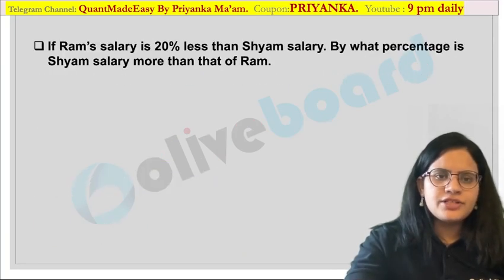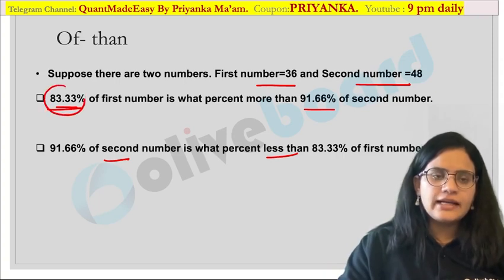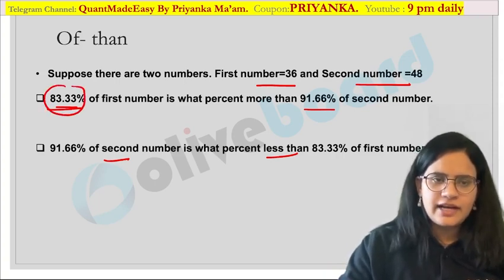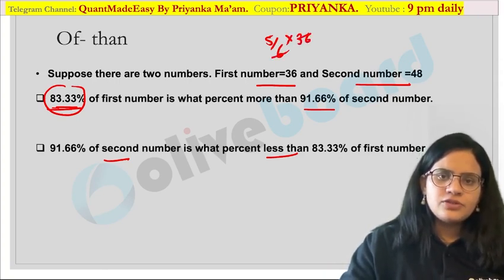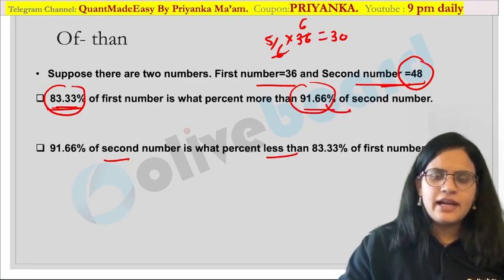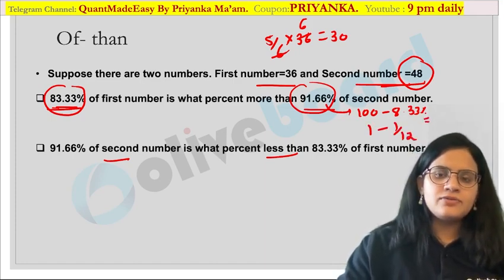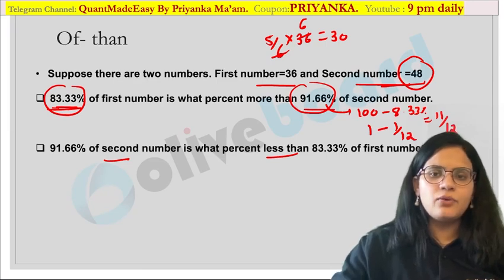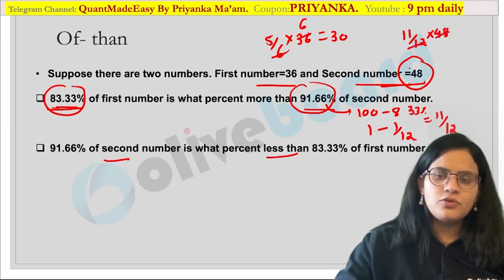Now let us solve one question so that it will become more clear to you. We were solving this question over here. Now you know that 83.33% is the fraction 5 by 6. So can we calculate 5 by 6 of 36? This would be equal to 30. Which is the second number? 48 is the second number. 91.66%, can we write this as 100 minus 8.33 percent? Or this is 1 minus 1 by 12, that is nothing but 11 by 12. So I can calculate 11 by 12 of 48. What would be the value?